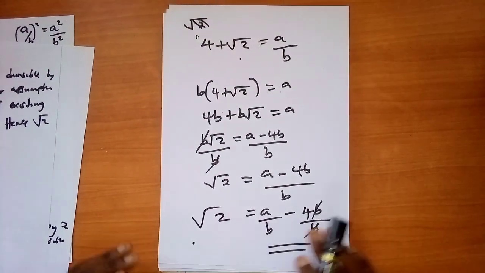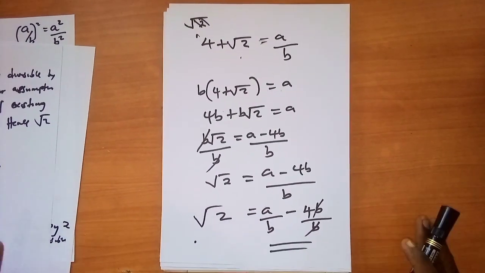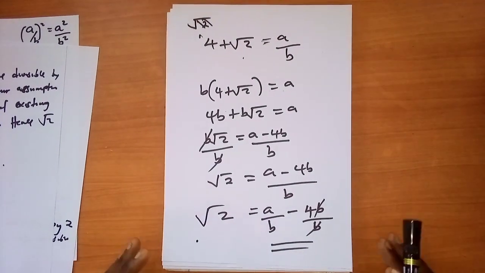And in the next video, I'm simply going to show you how we find the irrational numbers existing between 2 rational numbers, and also the irrational numbers existing between irrational numbers.